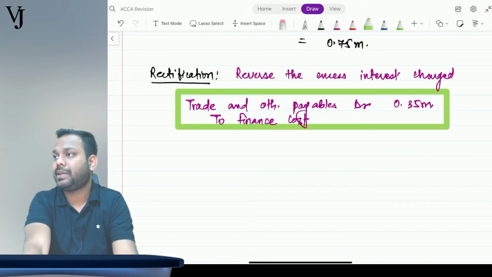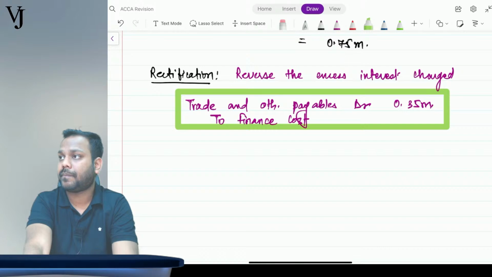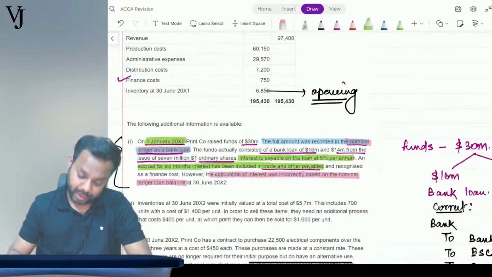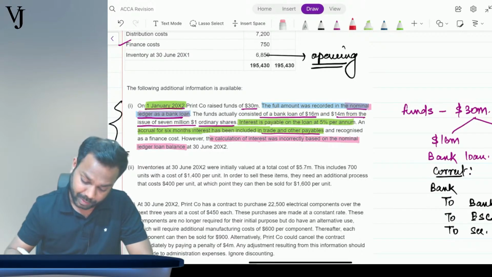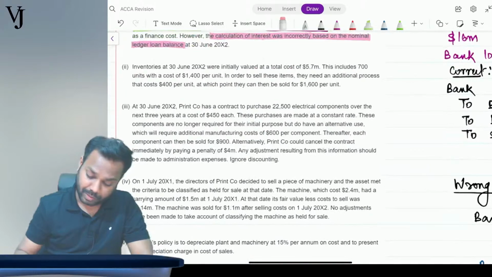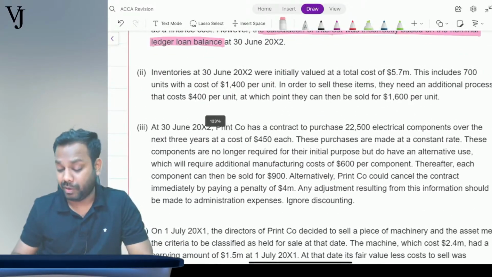Now this completes our discussion of adjustment number 1. Okay, now moving on to the next adjustment. I believe adjustment number 1 is clear to all of you. Coming to adjustment number 2, which is very simple.